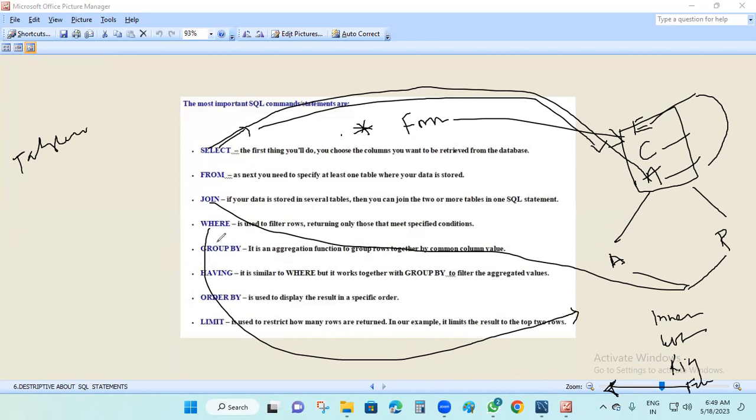There is a filter column, which is called a filter shelf, right? Using that filter column we filter the data in Tableau. Here you can apply the where condition. For example, where country is equal to India, where salary is less than 10,000, where salary is greater than 50,000. Likewise you can use it.